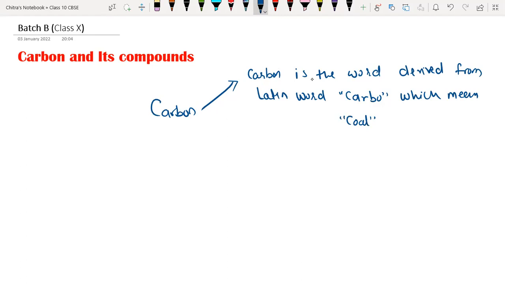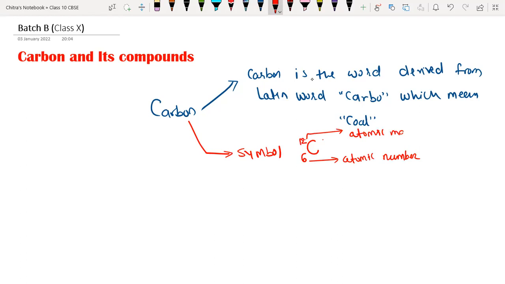Now the next point, its symbol. We use capital C as the symbol. Its atomic number is 6 and atomic mass is 12. Here 6 is the atomic number, and 12 is the atomic mass.